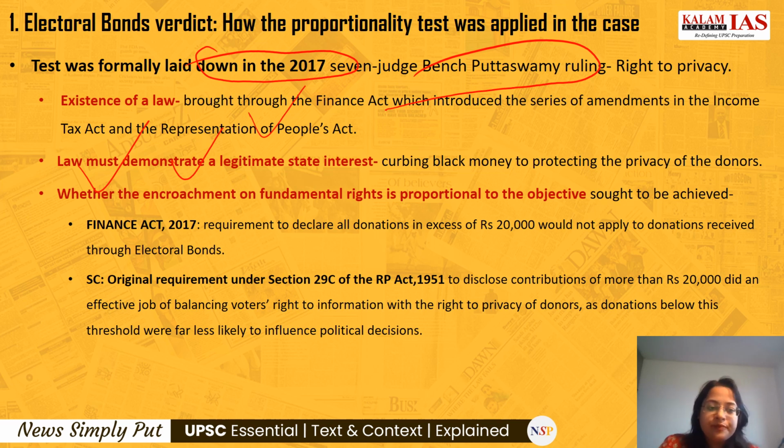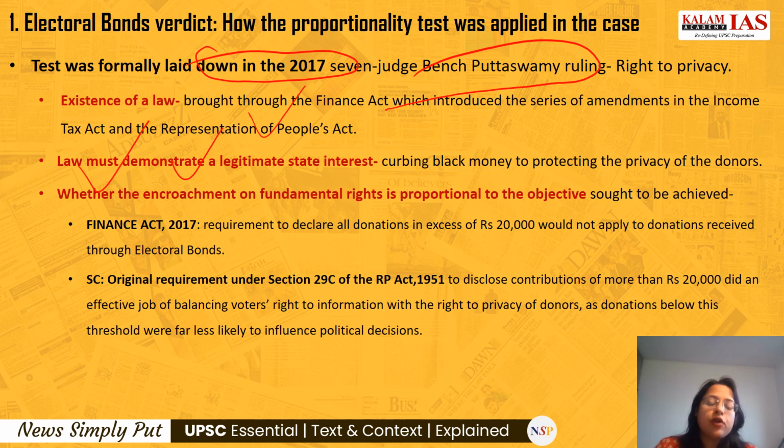Second, the law must demonstrate a legitimate state interest. Here, the electoral bond scheme had a legitimate state interest, that is, curbing black money and protecting the privacy of donors. Third is whether the encroachment on fundamental rights, here the fundamental right to information, is proportional to the objective sought to be achieved. So this is the main question now.